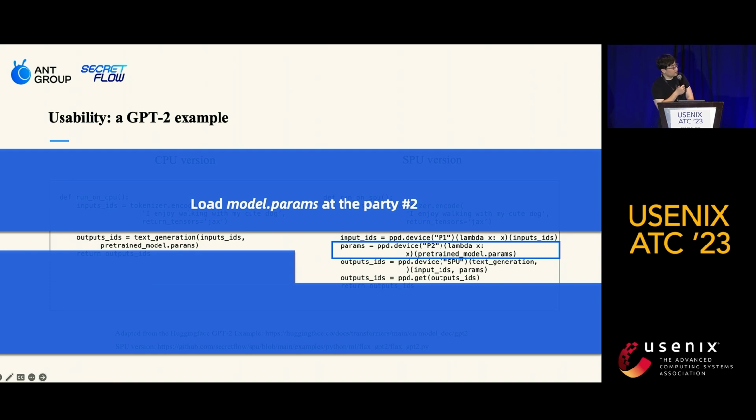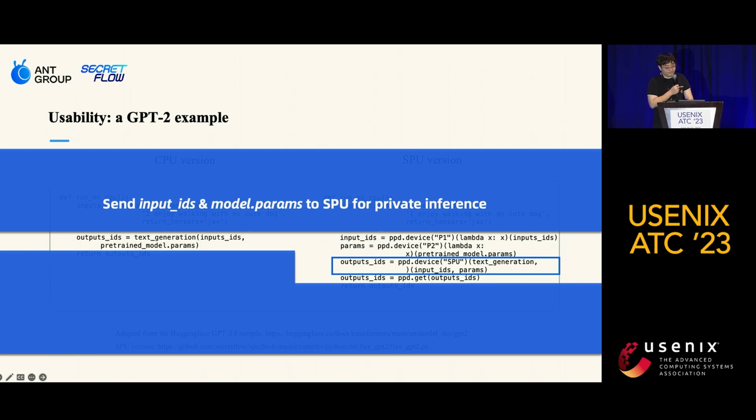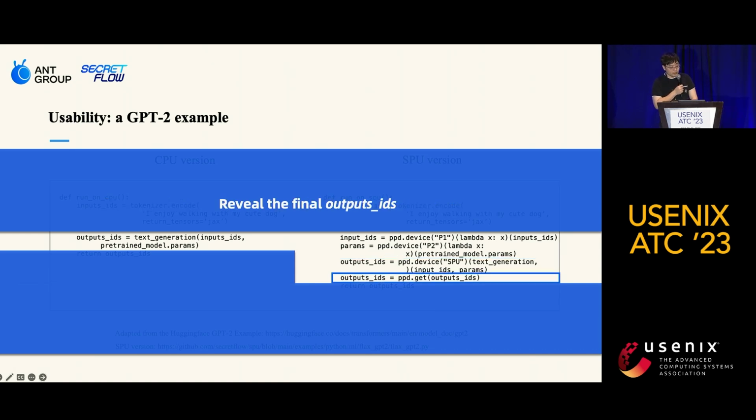The second line runs a remote function on device P2 that loads the model parameters. Then we have the next line, where SPU will compile the text generation function in a just-in-time manner and start running the compiled code with the selected MPC protocol. Before SPU actually runs the generated code, P1 and P2 will generate the secret shares of their input data and send them to the corresponding SPU node. Finally, the computed result is revealed.